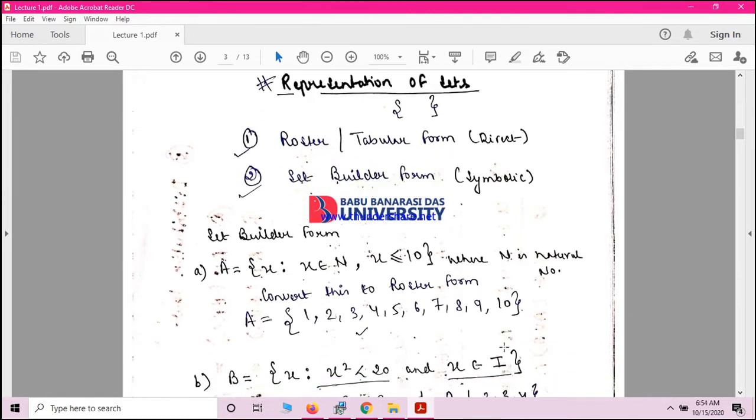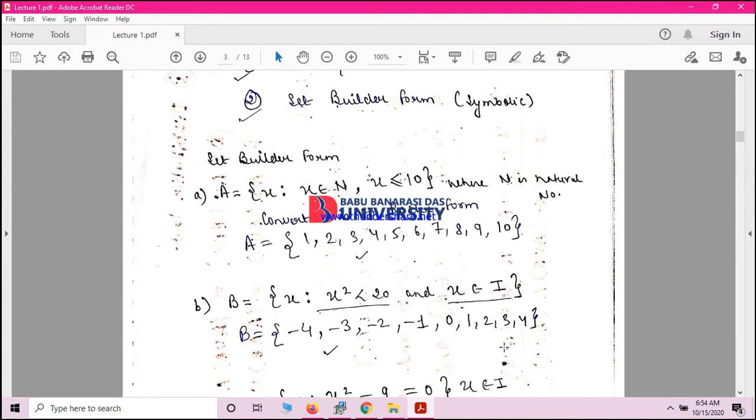For example, this is written that A is equal to the set of x, where x is a natural number and x is less than or equal to 10. So basically you have to write down all the x's that are natural numbers and those x's are less than or equal to 10. So simply you have written 1, 2, 3, 4, 5, 6, 7, 8, 9, 10. This is the roster form and this is the set builder form.